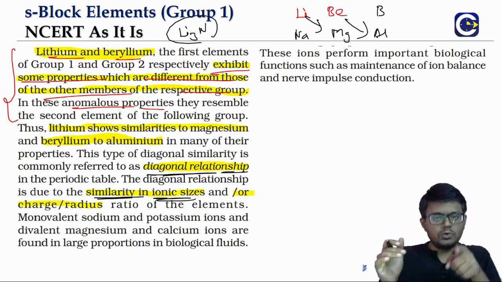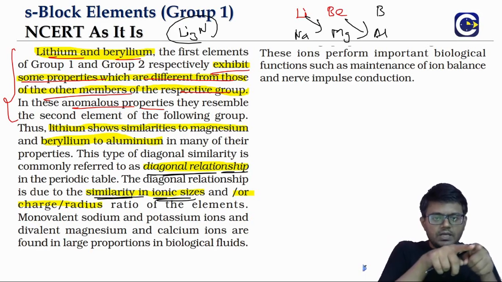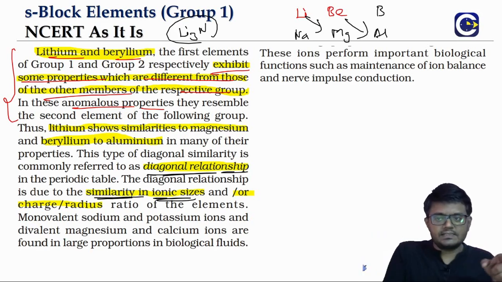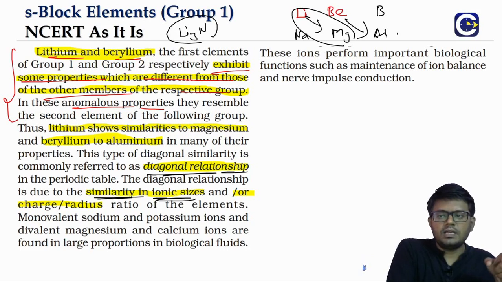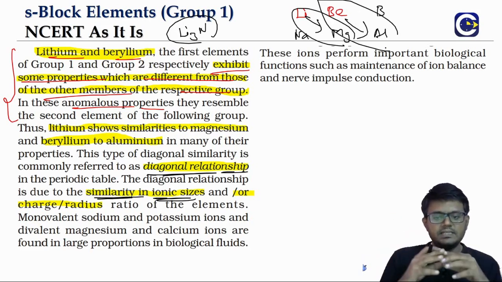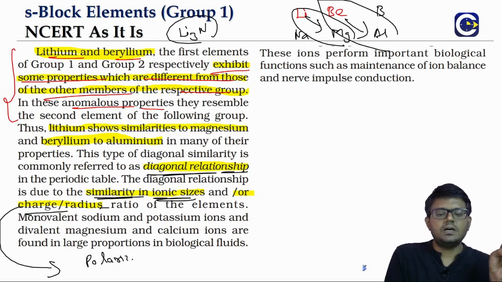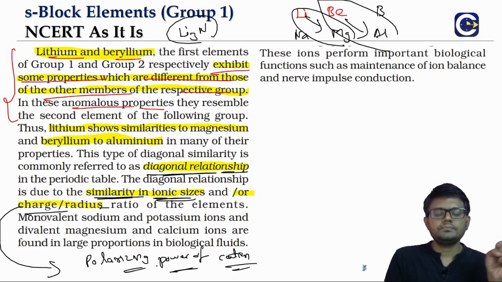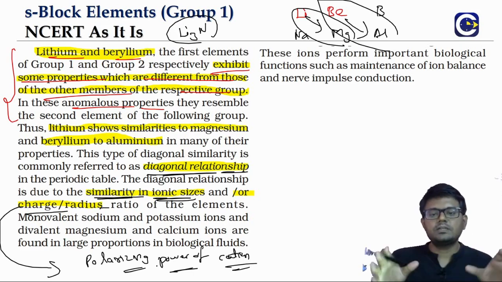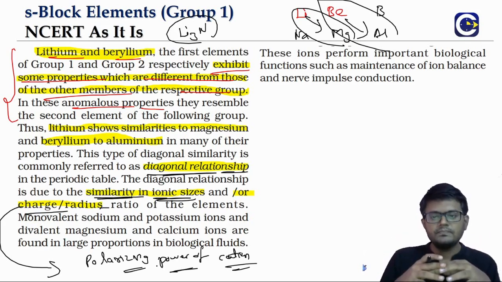Because as you go down the group, what size increases? As you go toward the right side, size decreases. So we will see that broadly the ionic sizes will kind of match. That is one. And second thing is the charge by radius ratio. See, charge by radius ratio for a cation indicates the polarizing power of the cation. So they also will be comparable. These are the two reasons for which we will see the diagonal relationship.